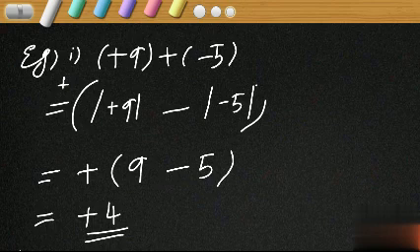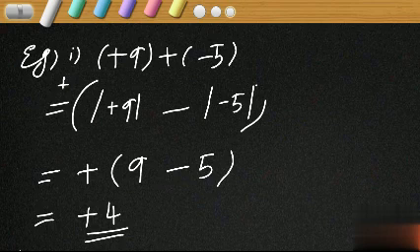What is the rule for adding two integers having opposite sign, or if one is positive and the other is negative, what we have to do? Magnitude of the integer having greater magnitude. Here which are the two integers? Plus 9 and minus 5 are the two integers to be added here.